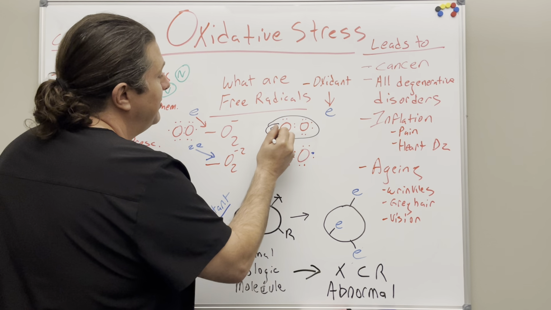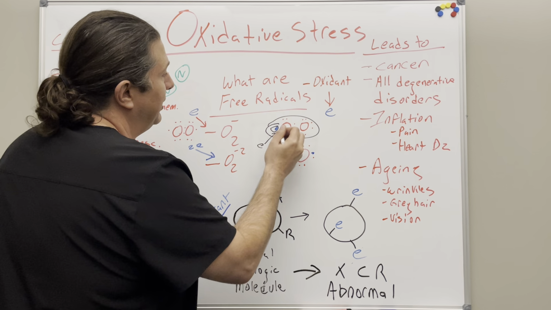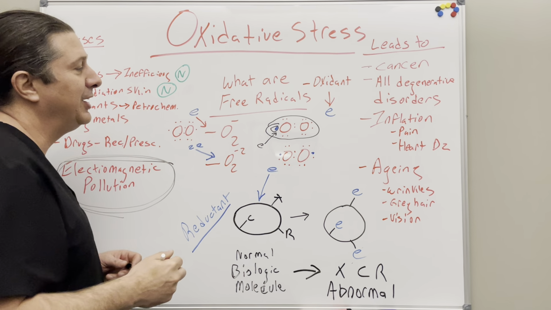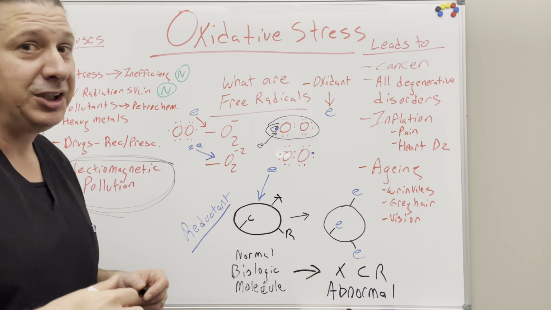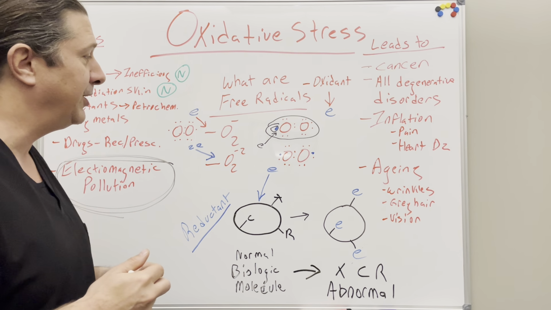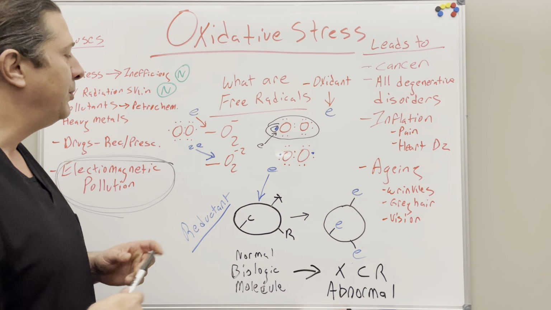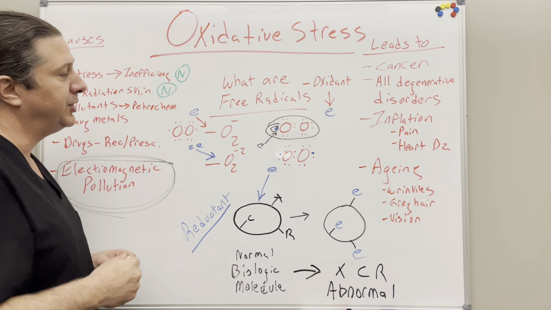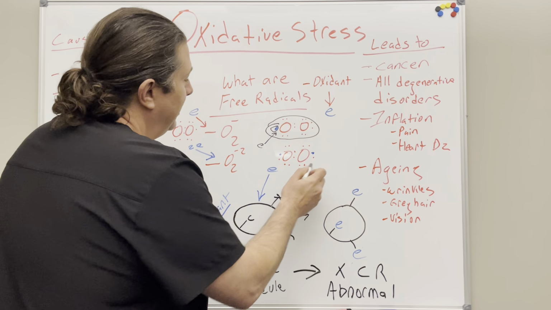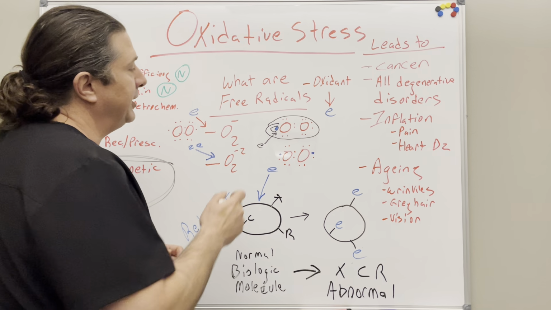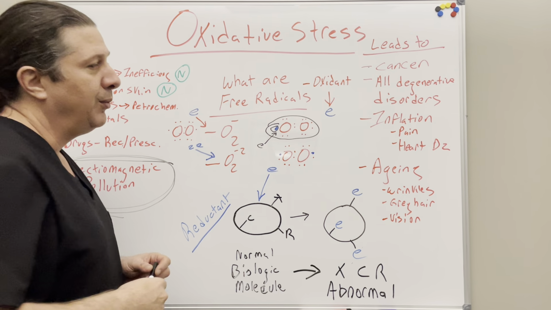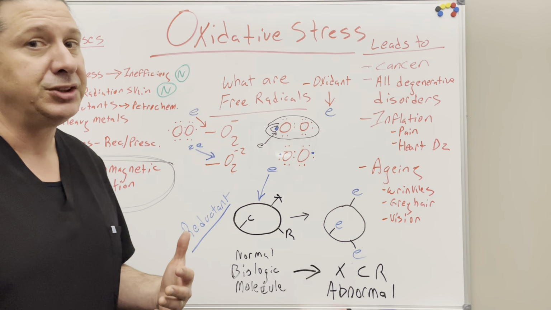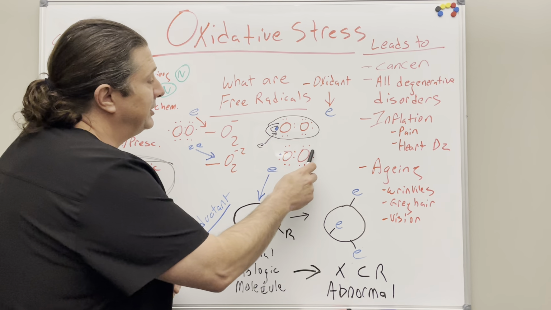It can either take in another electron and make itself stable, or it can give that electron away, and giving it away is more of what's going to happen. We can also create a reactive oxygen species with two extra electrons. When you look at this, it looks like it's perfectly stable. Like I was saying a minute ago, it can take that electron. Well, if it did, it would only be a temporary situation. That is an unstable structure.